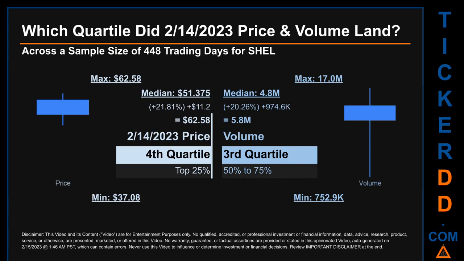Quartiles tell us about the spread of a data set by breaking that data set into quarters, just like how the median breaks the set into half. Descriptively, SHEL has a median price of $51.375. Therefore, February 14, 2023 price was higher from that middle marker by 21.81%. The day's volume of 5.8 million was more than the median by 20.26%.